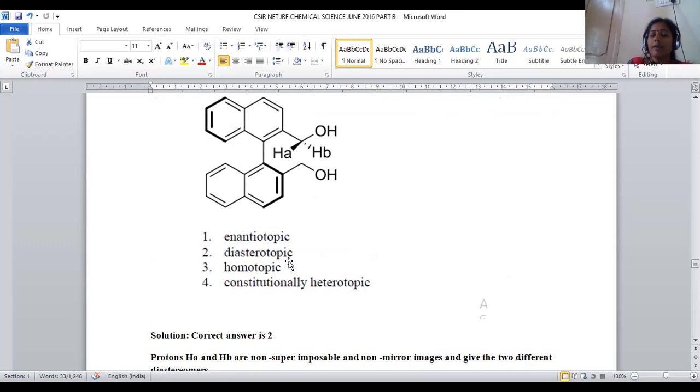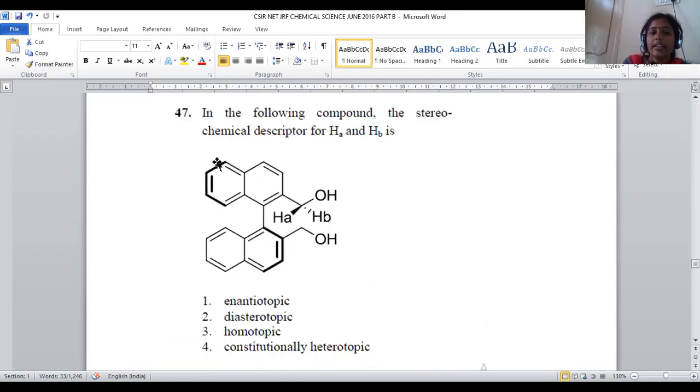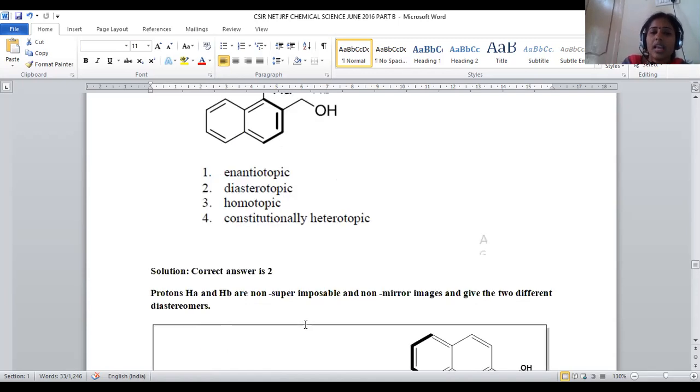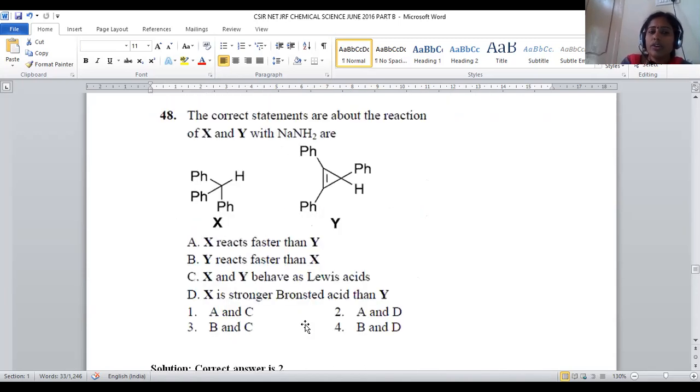Diastereotopic are nothing but, by reacting with a reagent, they are converted into diastereomers. That is called diastereotopic. Hence, for question number 47, option number 2 will be the correct answer. Let us move on to question number 48.